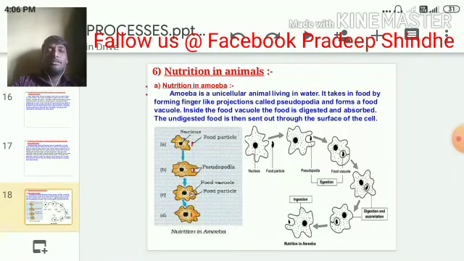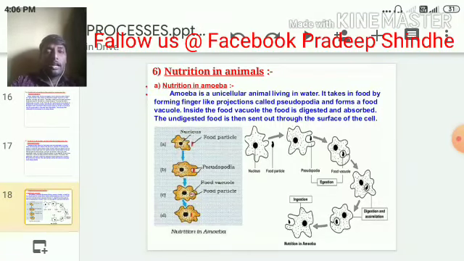As you are seeing in the diagram given in the slide, look very carefully: there are four steps, A, B, C, D, for the nutrition in amoeba. In the first stage, A, as soon as the food particle comes closer to the amoeba, the amoeba extends its finger-like projections.